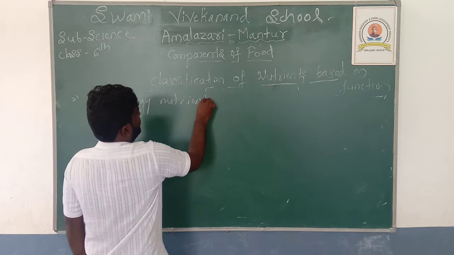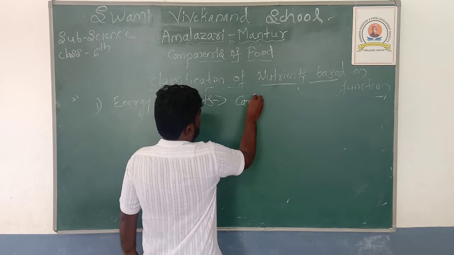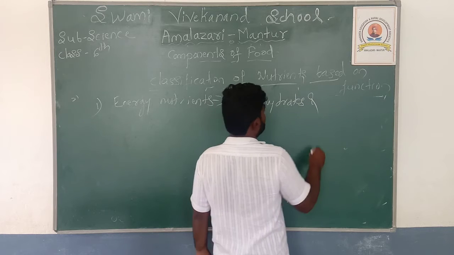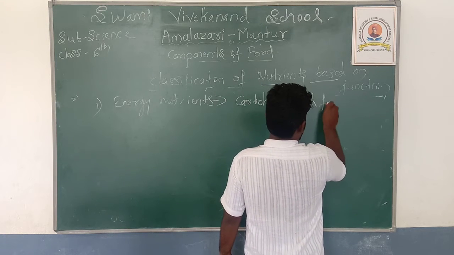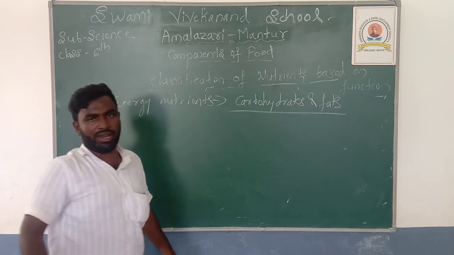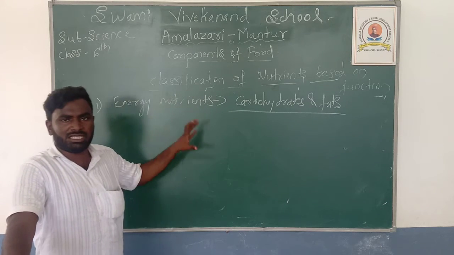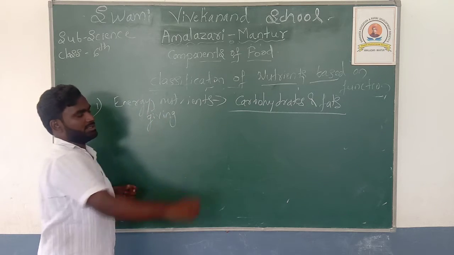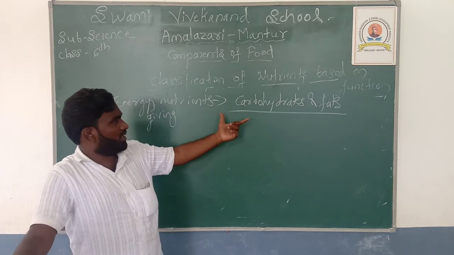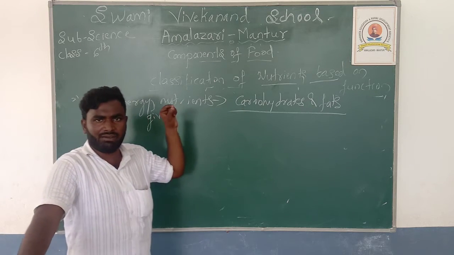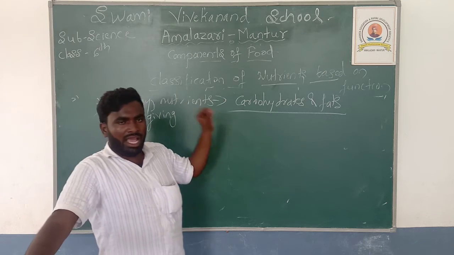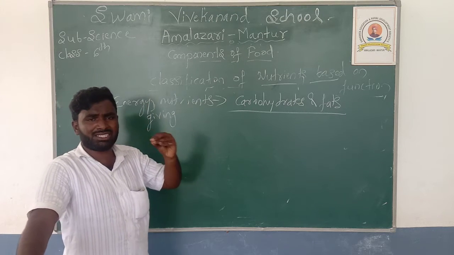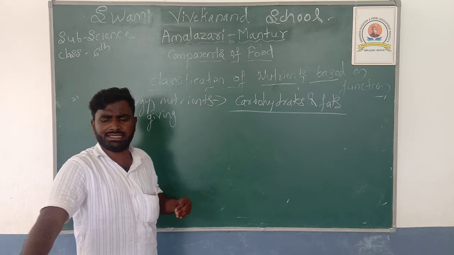So energy nutrients are what? Carbohydrates and fats are the energy providers. Both are energy providers. These energy giving nutrients are energy giving foods. These two energy giving nutrients, carbohydrates and the fats present in our food, provide us with the energy for all life processes: to walk, to move, think and fight against the diseases.